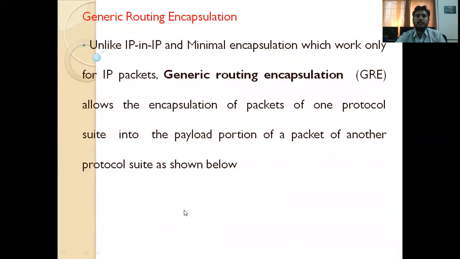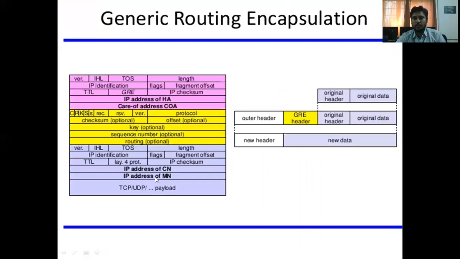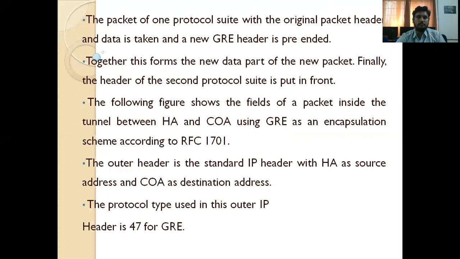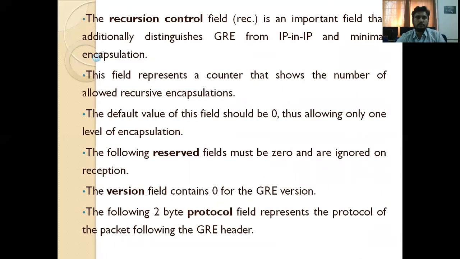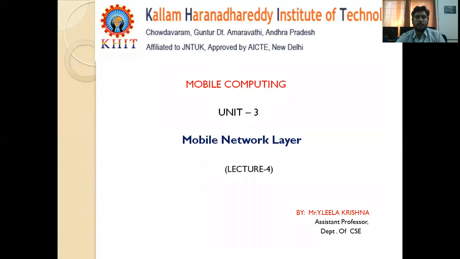And finally, generic routing encapsulation. Generic routing encapsulation allows the encapsulation of packets of one protocol suite into the payload portion of a packet of another protocol suite, as shown in the figure. So this is data transfer, how data is transferred by using a tunnel, and their encapsulation techniques are done at the sender side, that we covered in lecture number 3.